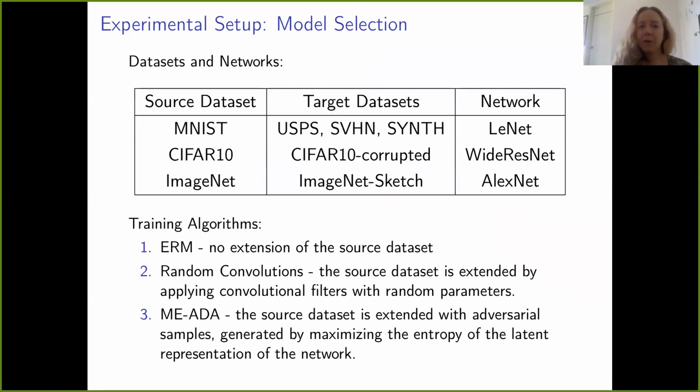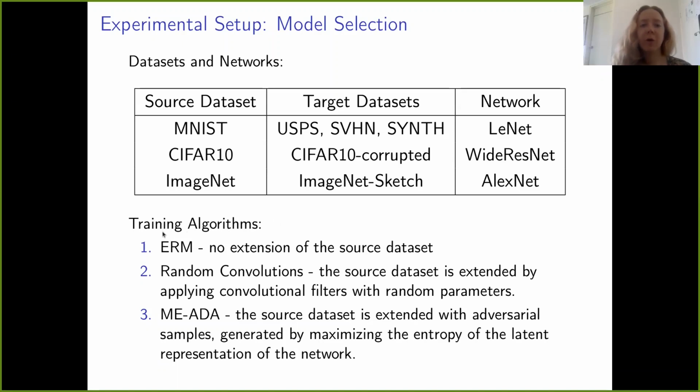The first application of our approach is model selection in the context of domain generalization. In domain generalization, we have a source data set that was seen during training, and we have unlabeled target data sets, and we would like to select the best trained model for target data sets.